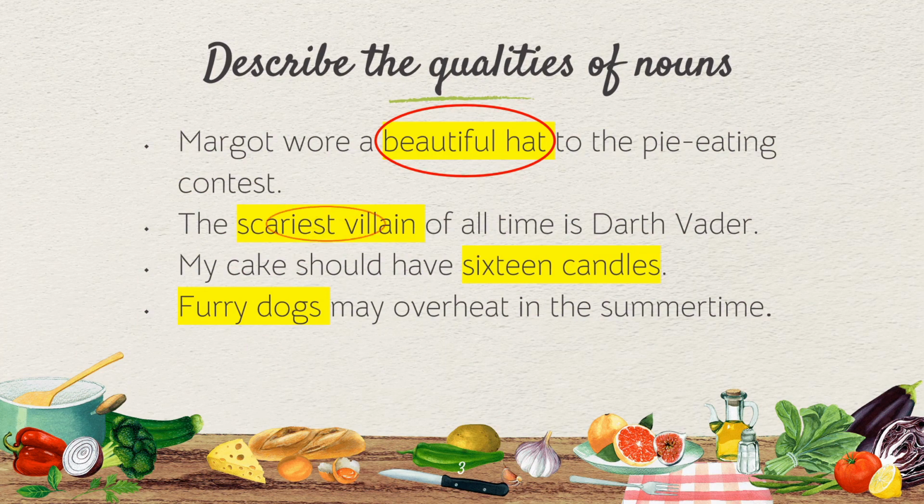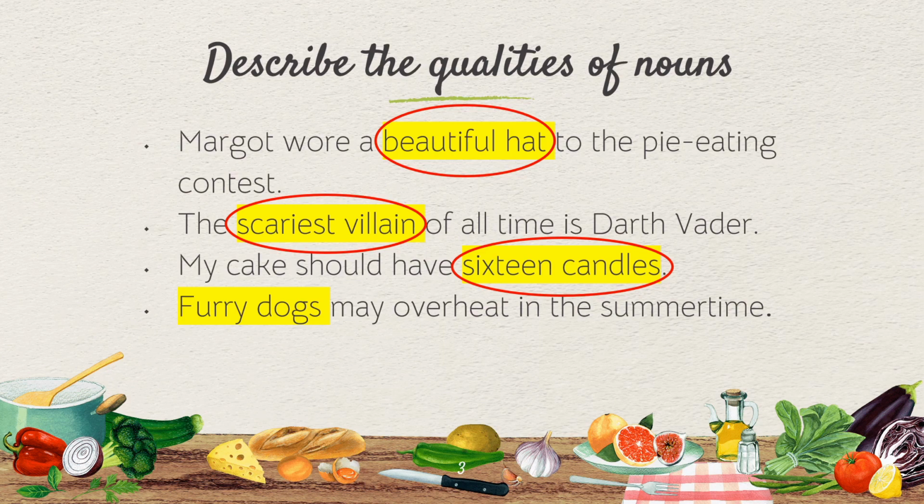Okay, second example: the scariest villain of all time is Darth Vader. So scariest villain. We're describing the villain, the noun. The villain here is the scariest. And the third example: my cake should have 16 candles. We are still describing the candles, and we are describing it in quantity. So you're describing that there should be 16 candles.